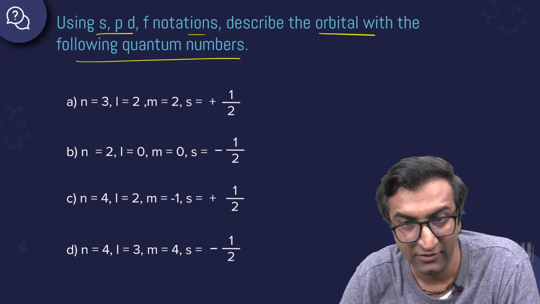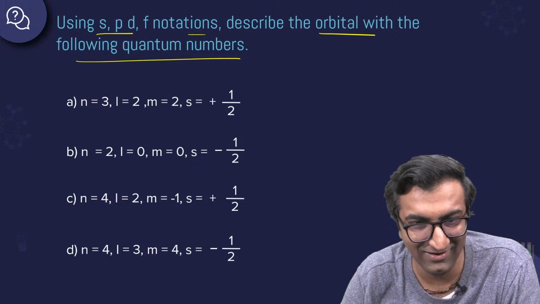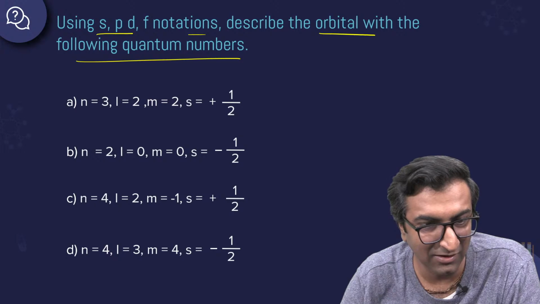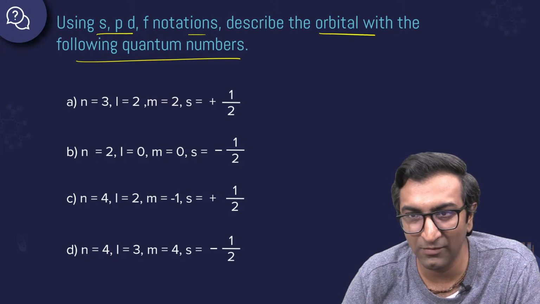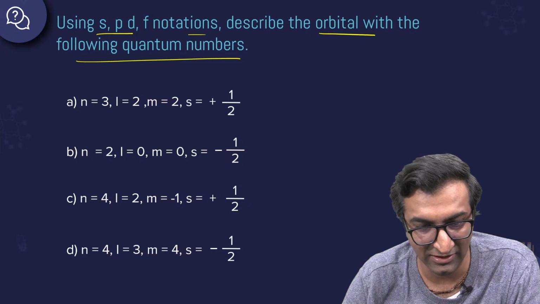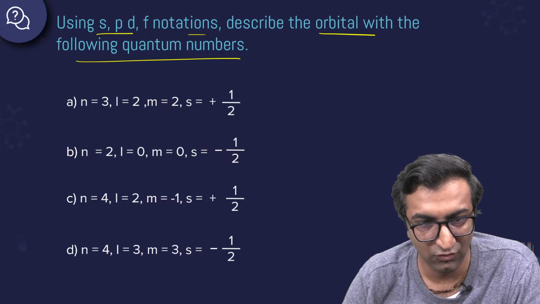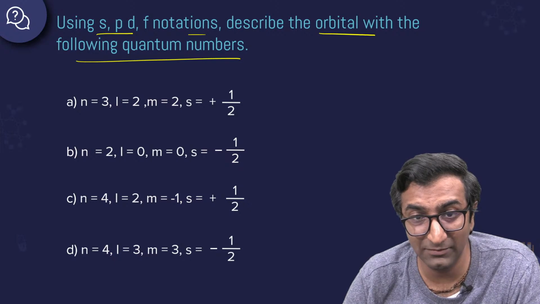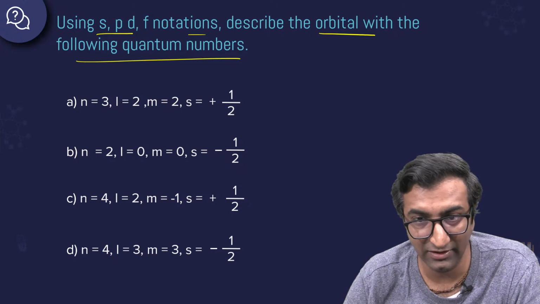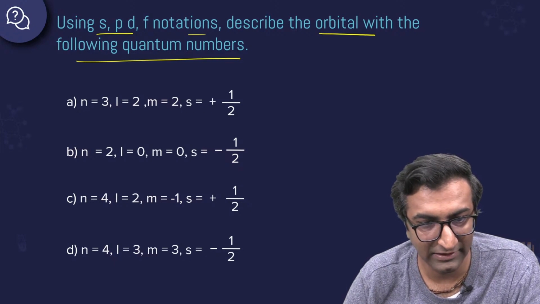Sorry, let me fix this. The last one should be 3. 4 makes no sense there. Give me a moment. Yeah, I thought I changed it, but there are so many slides. I changed it in one place, didn't change it the other one. Okay, cool. I have changed it. Now, each of these things, A, B, C, and D, will be different ideas. Okay, different values.